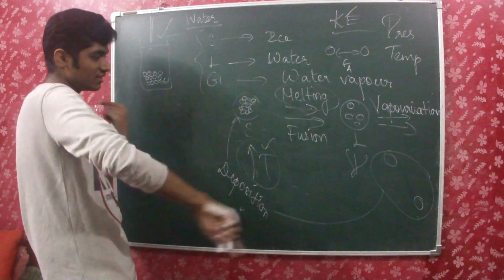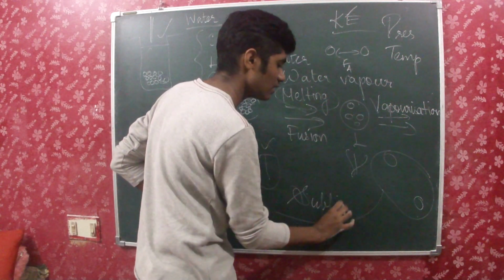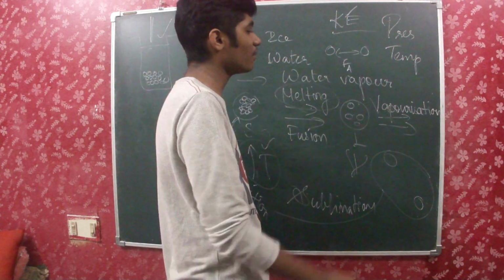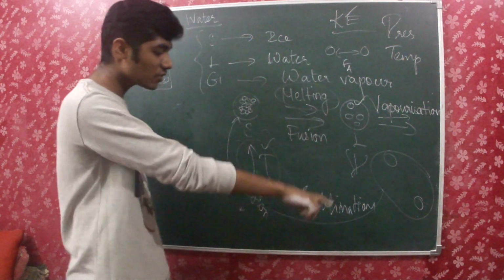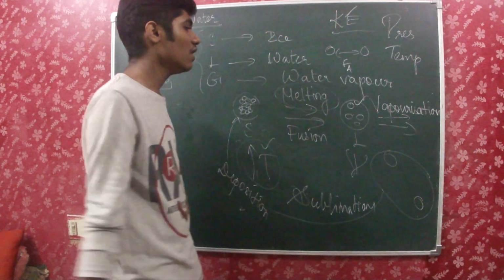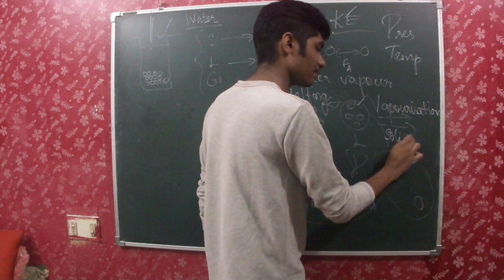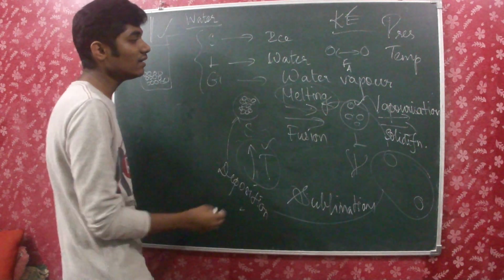So now let's learn this order. Solid to gas is sublimation. That is, solids can get directly into gaseous state of matter without even getting into the liquid state of matter, and that process is known as sublimation. So now liquid to solid is known as solidification.